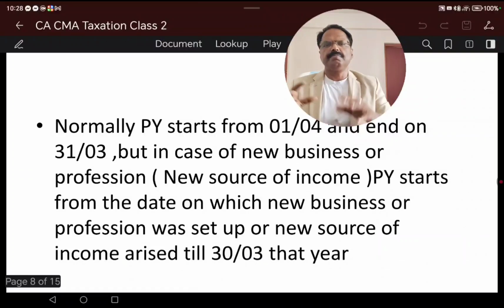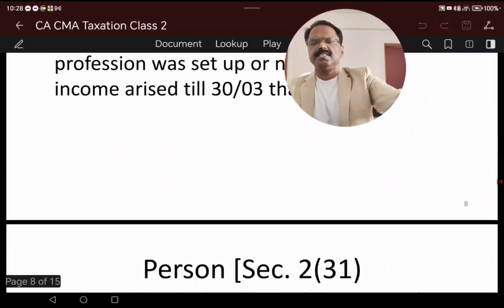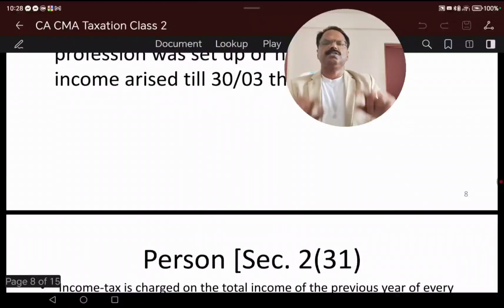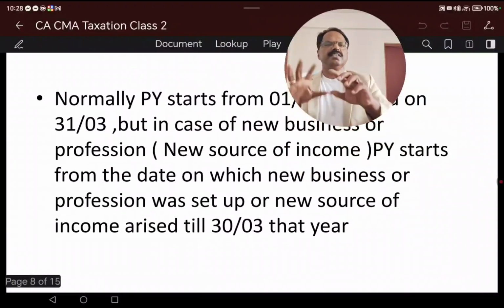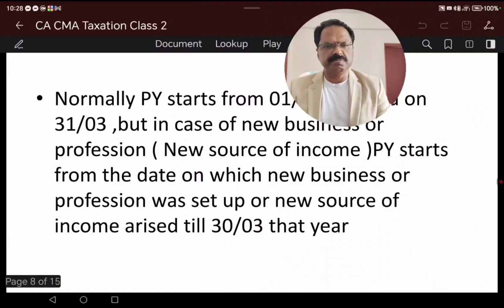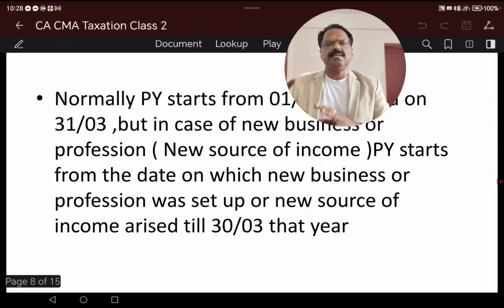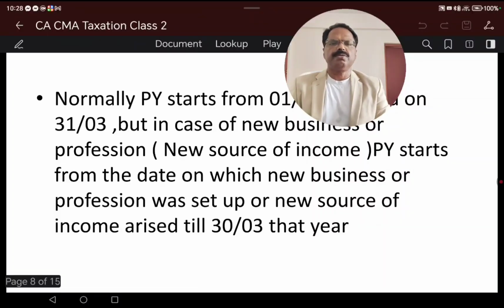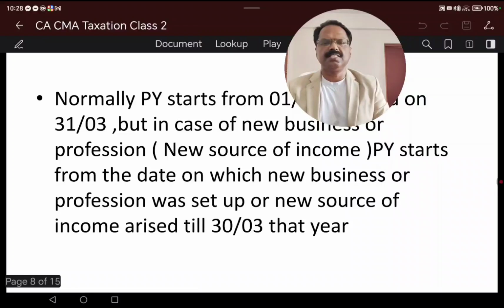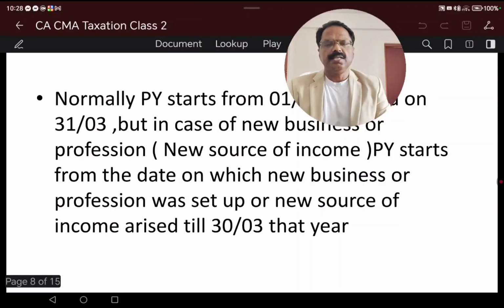Previous year is the same 12 months period, but income earned during the previous year is taxable in the assessment year. So to identify the difference, for the current running year, 1st April 2025 to 31st March 2026 is the previous year for the assessment year 1st April 2026 to 27. Hope it is very clear.